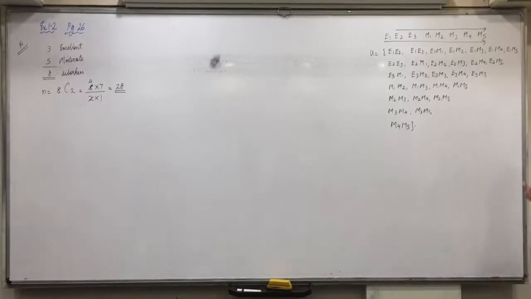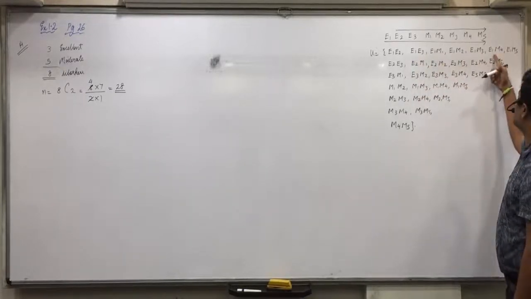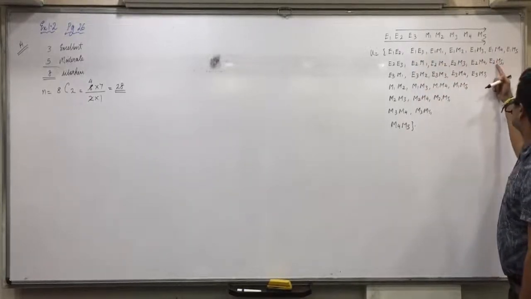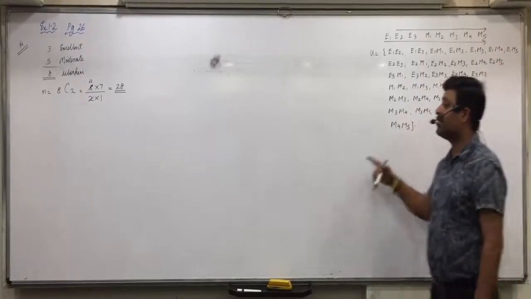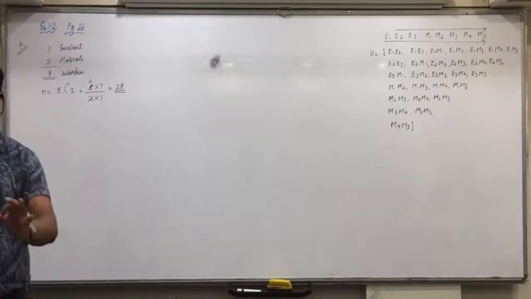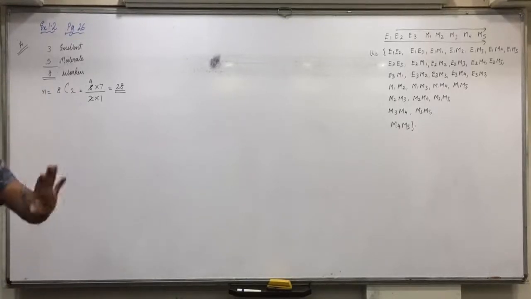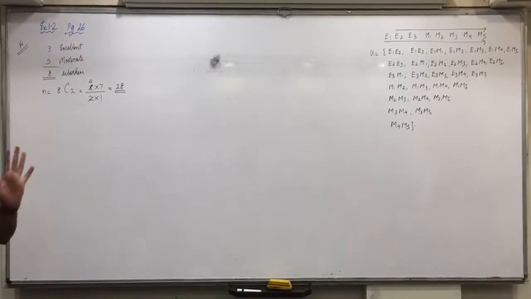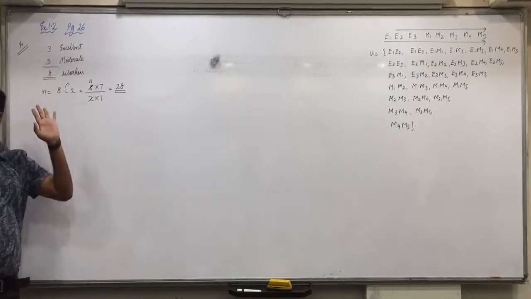You don't have to waste time in doing this. You can see 1, 2, 3, 4, 5, 6, 7. 7 plus 6, 13 plus 5, 18 plus 4, 22 plus 3, 25 plus 2, 27 plus 1, which we directly get with the formula 8C2. I am doing this 28 only for this question to explain the concept of probability. In other questions, we will not be doing it, and right now you also don't have to do it. But which 28 outcomes, did you understand it? Anyone having any doubt in this?